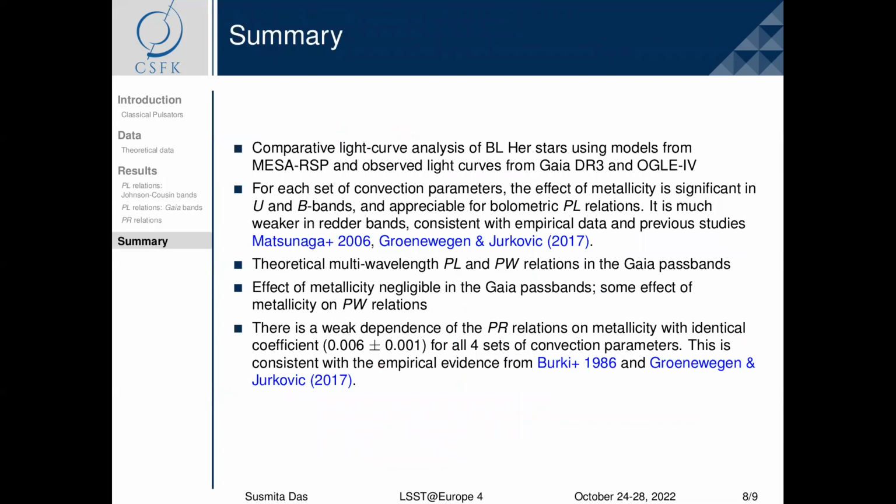Finally, to summarize, we computed new BL Hercules models using MESA-RSP and compared our results with observations from Gaia DR3 and OGLE-4. We found a significant effect of metallicity for U and B bands and negligible metallicity effect for the longer passbands. We also found the effect of metallicity to be negligible in the Gaia passbands, with some effect of metallicity on the period Wesenheit relations. And lastly, for the period radius relations, we find there to be a weak metallicity contribution.